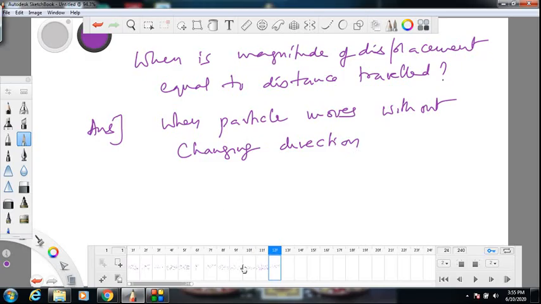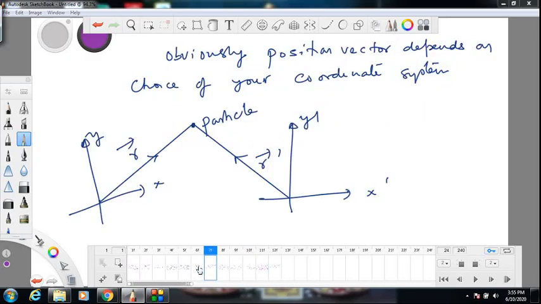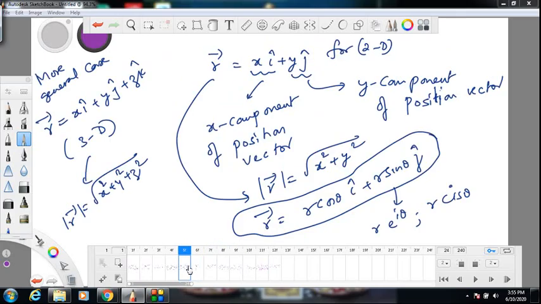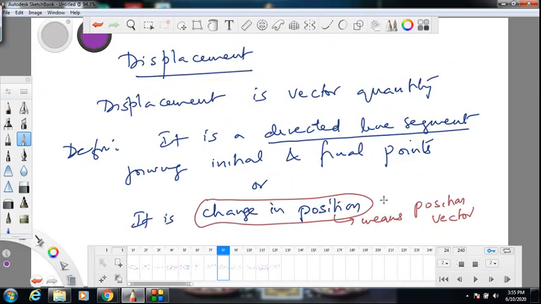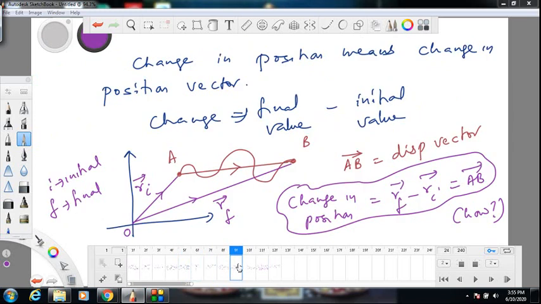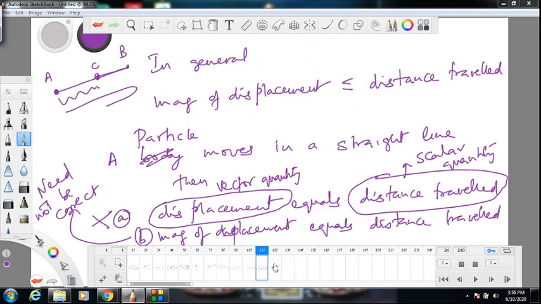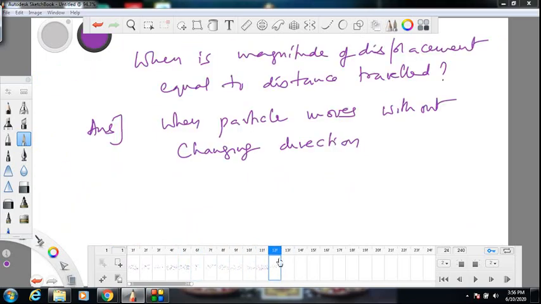Okay, so I talked about displacement. You can define it as either change in position, or a directed line segment joining initial and final positions, whichever way, both are fine. Now displacement, because it being a vector quantity, can take negative values.